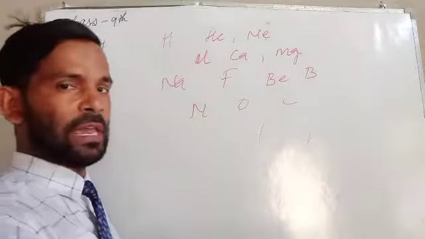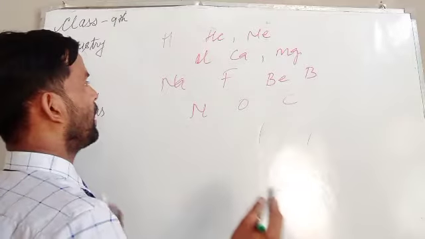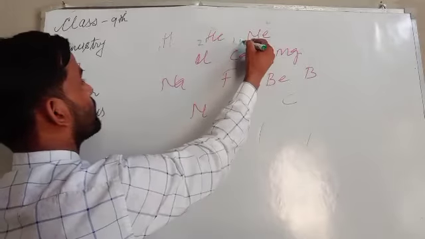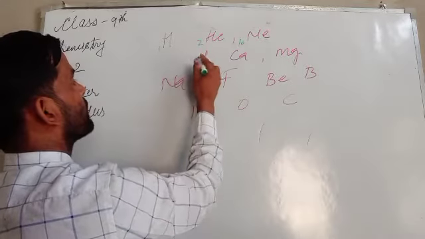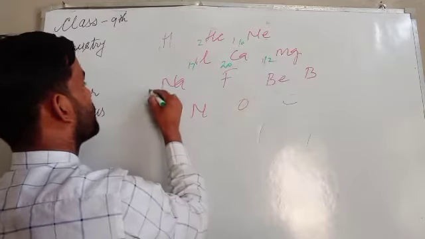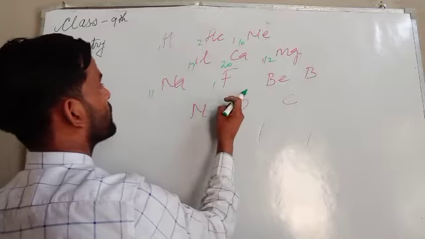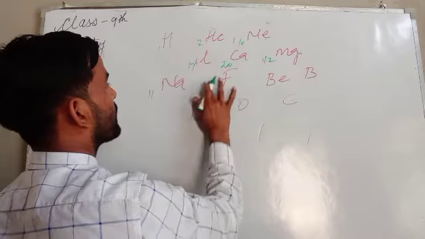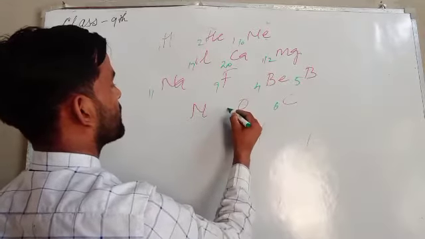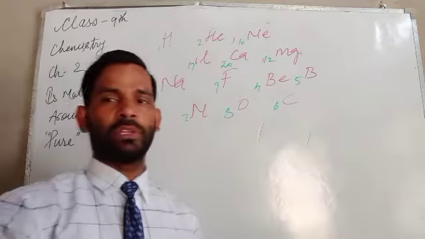There are a number of elements you have to know. Here are the indications given: 1, 2, 10, 17, 20, 12, 11, 9, 4, 5, 6, 8, 7. So what are these actually?